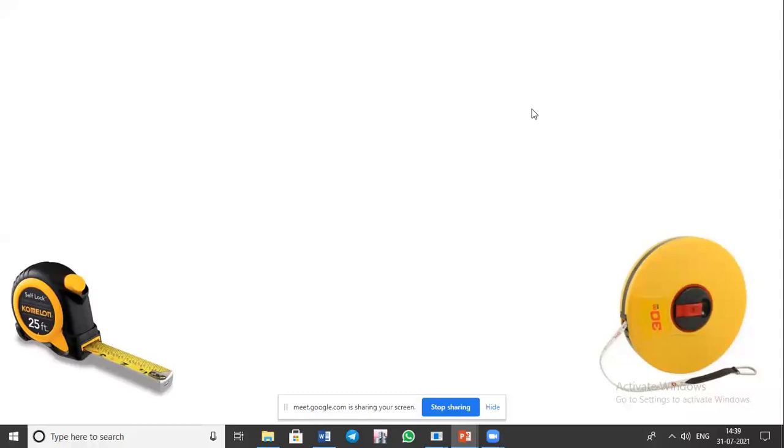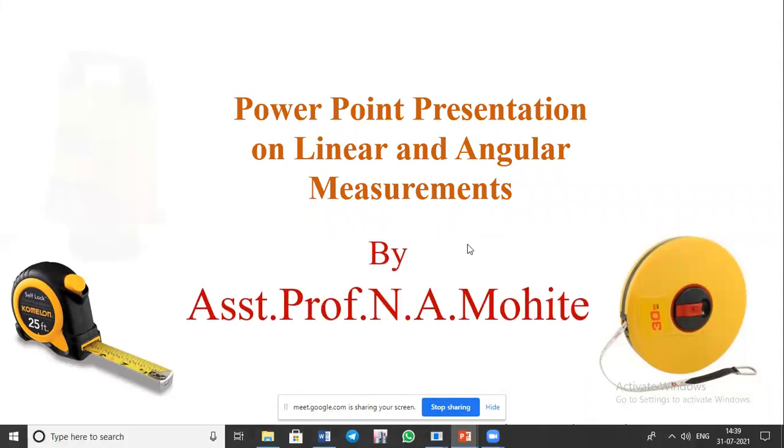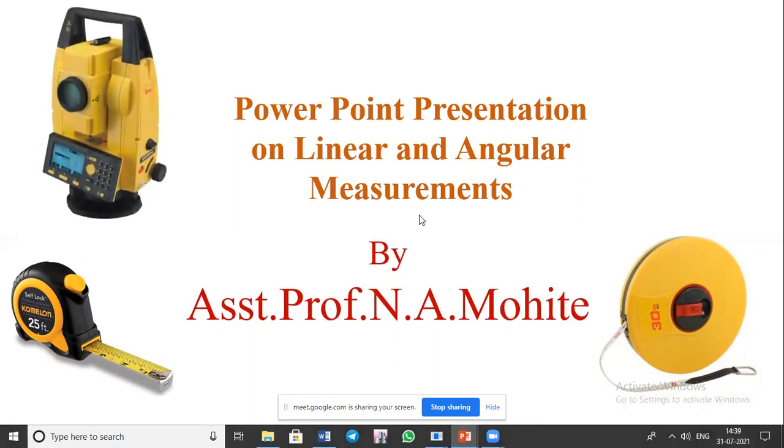Okay, so welcome back. In this session, we are going to deal with the further part of the linear and angular measurements. Till now, we have covered almost all the chain surveying, that was dealing with the linear measurements. But now, the measurements are not restricted to the linear measurements only. So in that case, along with linear, we also require the angular measurements. That we are going to see in this session.